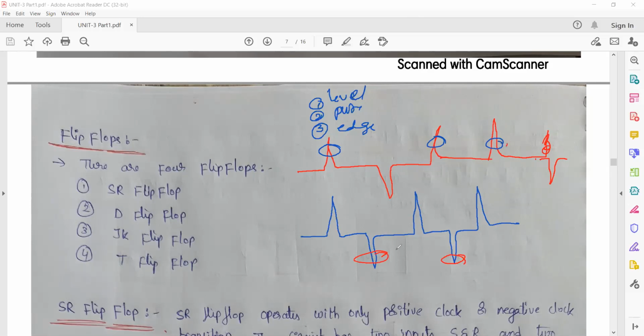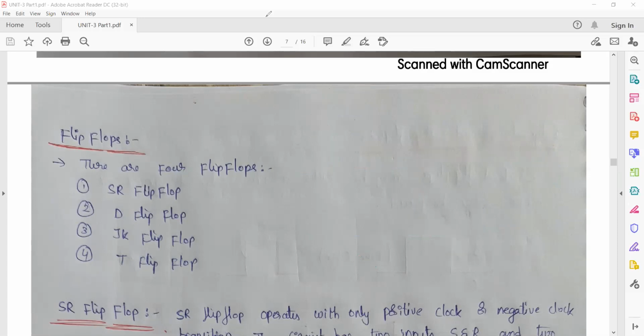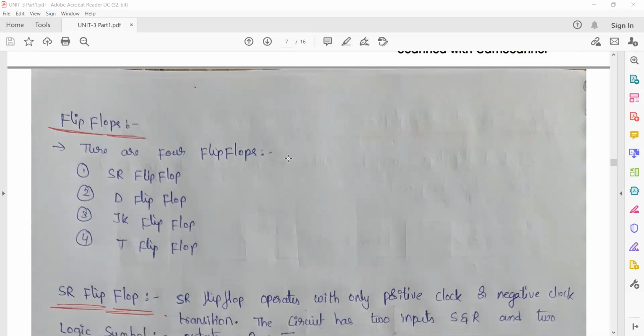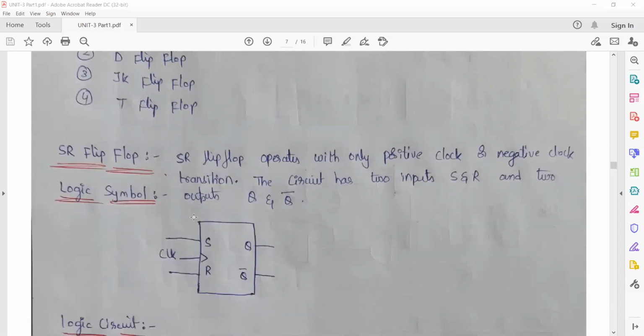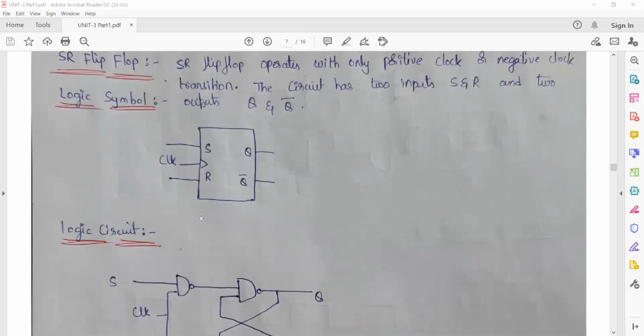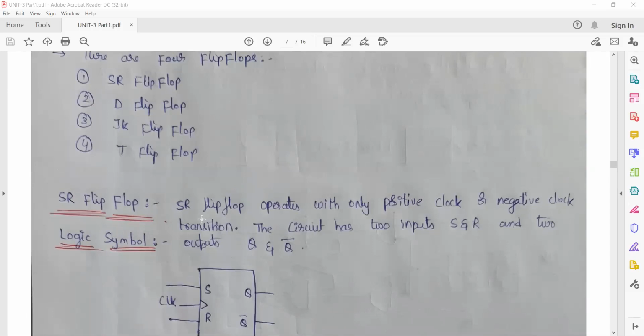So note the negative and positive difference, students. So with the help of this, if you go for the triggering in place of enable, if we use these in place of enable, then it is said to be a flip-flop. So flip-flops you have 4 types: SR flip-flop, D flip-flop, JK flip-flop, and T flip-flop. Okay. So next class we'll be going for these flip-flops, how they work.